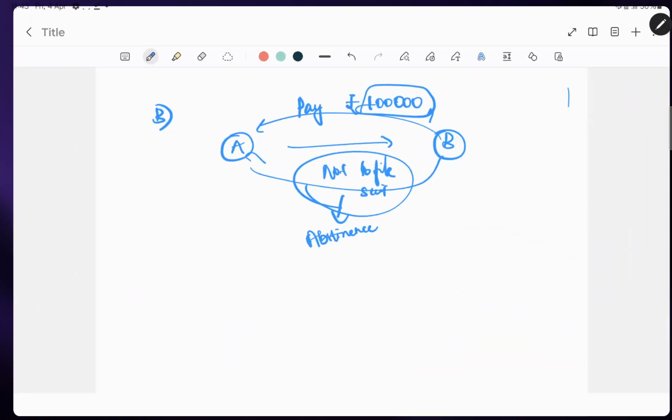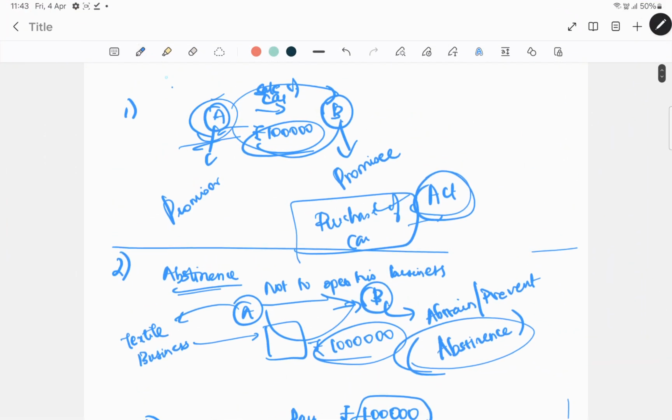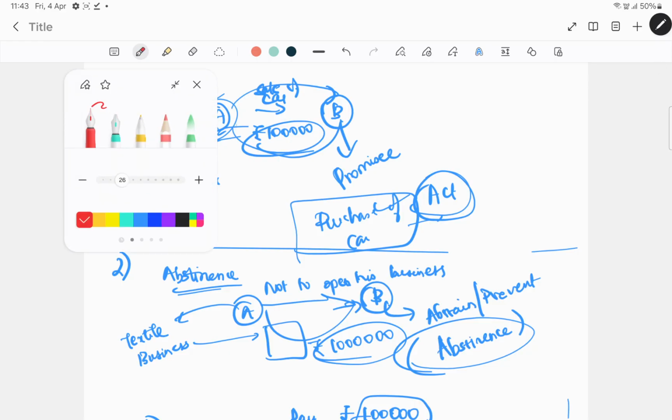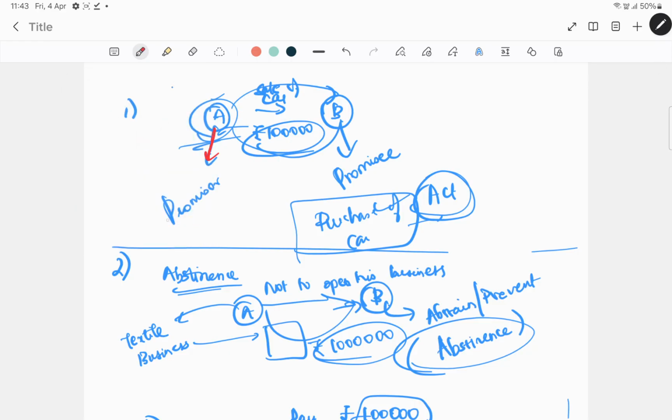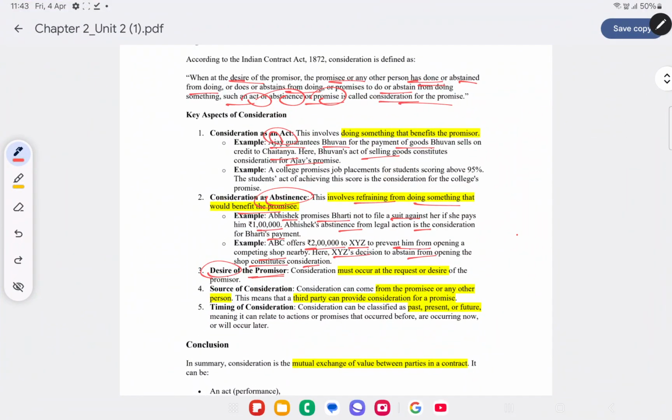Now who's the promiser over here? In the above example, if you go to see, A is the promiser. So here A is the promiser. It must occur at the request or desire of the promiser. Here usually the promiser, the offerer, fixes the price of the goods.